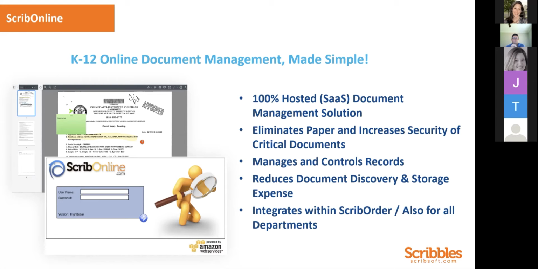Really the biggest benefit for student record staff, and I'm specifically talking right now to the folks that use Scribble Order, or if your district is utilizing Scribble Order, they communicate together, they integrate. So Scribble Order, Scribble Online, it's all created by Scribbles. So if we take all your various forms of data and it's in one central location, when you have a record request that comes in from a former student or perhaps a current student, you have one location to look for.